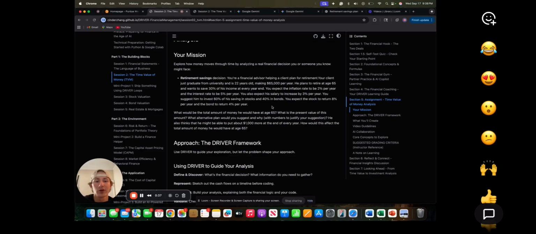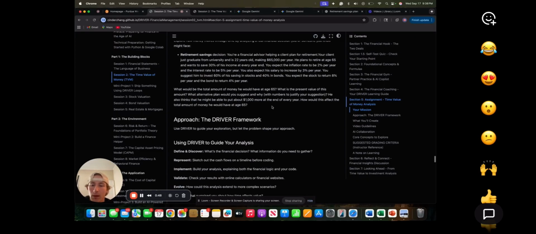You also expect his salary to increase by 3% per year. You suggest to him to invest 60% of his savings in stocks and 40% in bonds. You expect the stock to return 8% per year and the bond to return 4% per year.